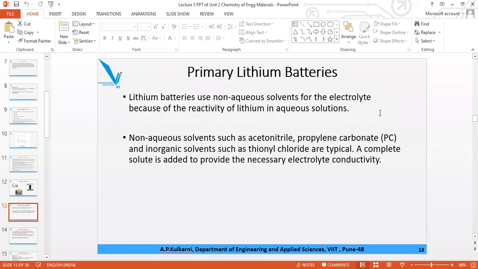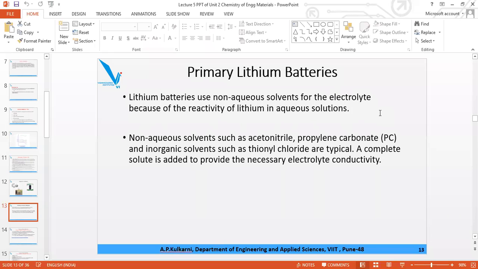It should not have any trace amount of water in it, because lithium is very reactive with water, and a sudden explosion is expected. Therefore, when manufacturing lithium cells or batteries, you have to take care that moisture is avoided.